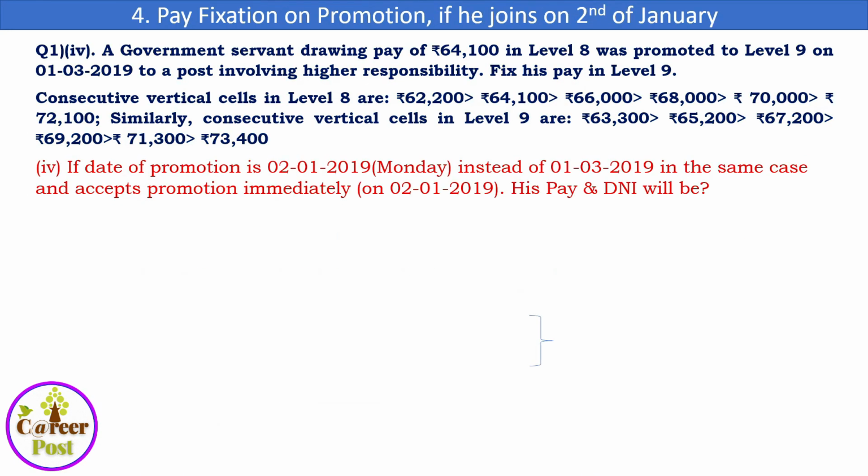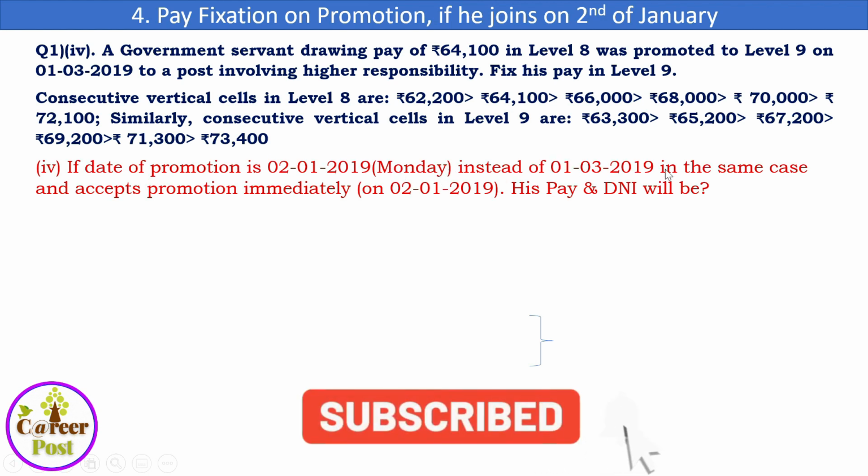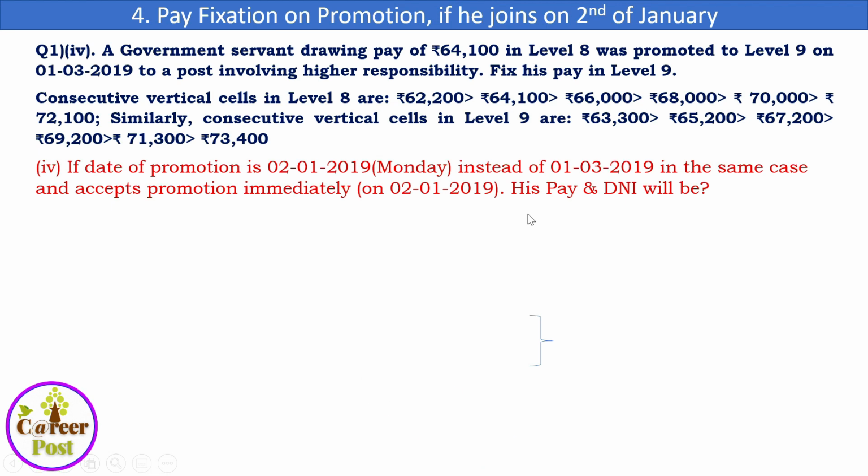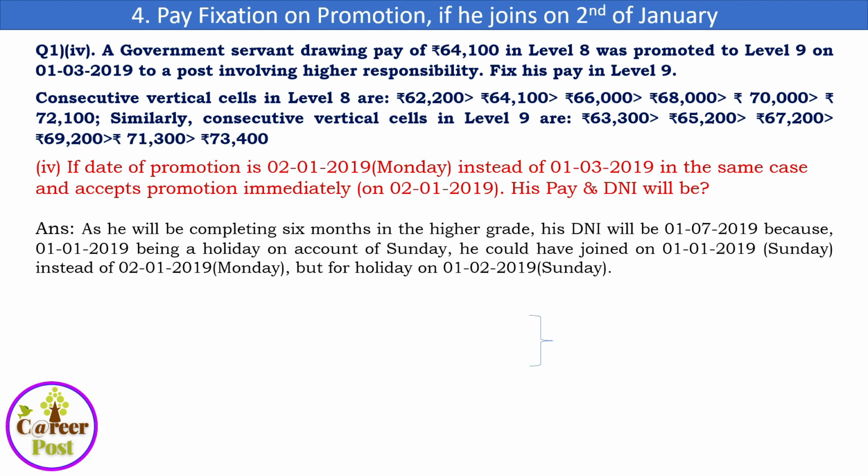Okay. Next question. A government servant drawing a pay of 64,100, the same question, but there is a slight change here. Instead of 1/7/2019, the date of promotion is 2/1/2019, Monday, and he accepts the promotion immediately. That means option 1 he has given, and what will be his pay and DNI?